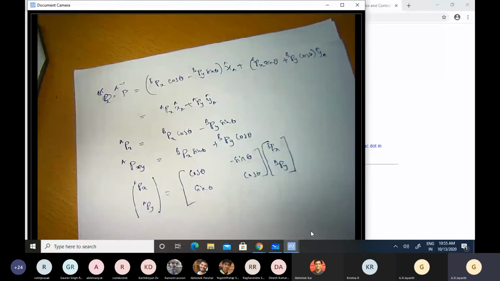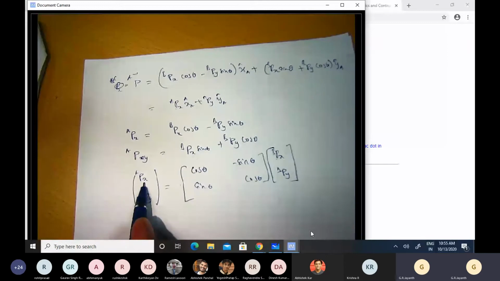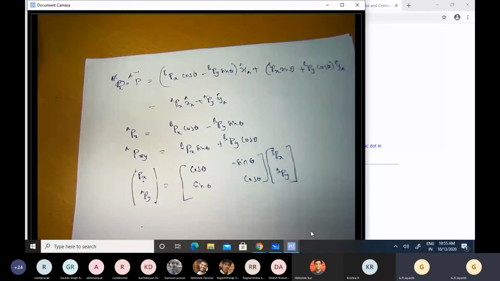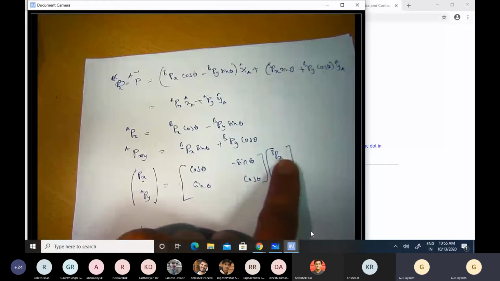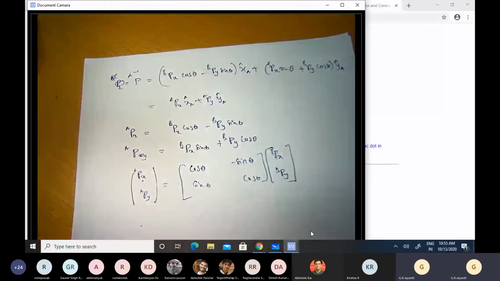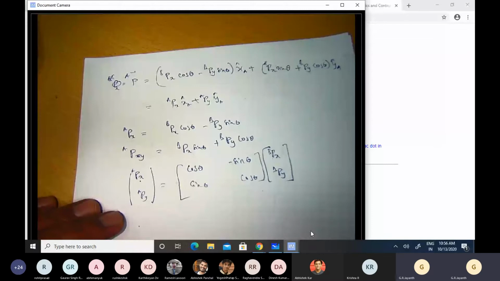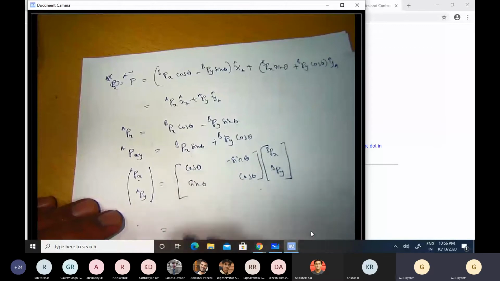Okay. And no matter which vector I pick, see this, I did not specify what Pxa and Pya was. It could be any general point represented in the A coordinate system. And this is its representation in the B coordinate system of the same general point P. Okay. The two can be related by means of this matrix. Okay. What is this matrix? What are the entries of this matrix? The first term is cos theta.